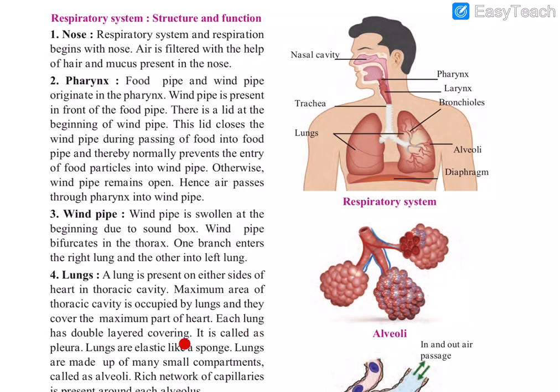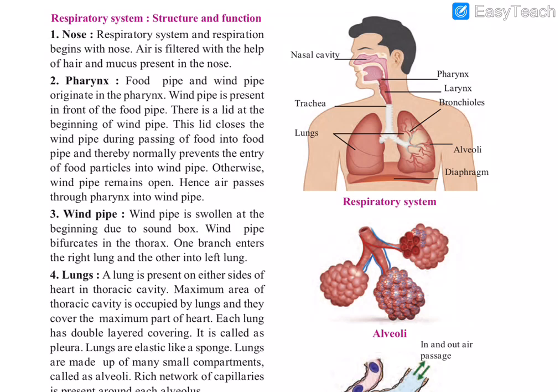Each lung has a double-layered covering. It is called the pleura. So that covering of the lung is called the pleura. Lungs are elastic like a sponge. So lungs are elastic, like a sponge.